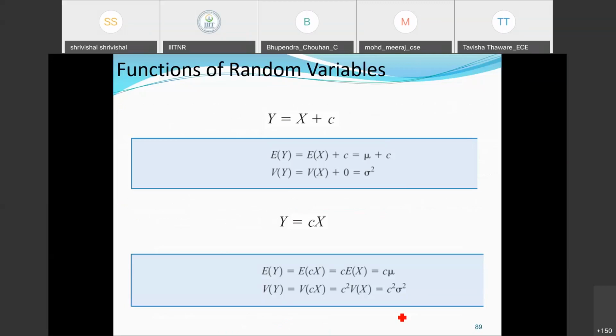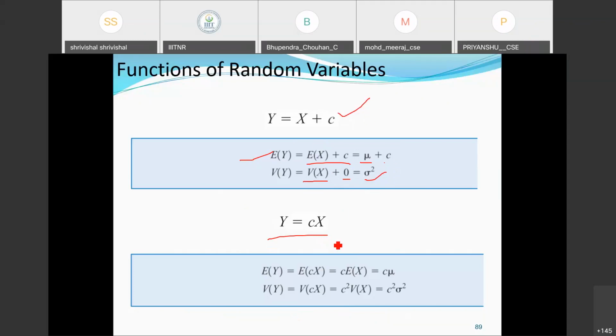Now consider a function of a random variable. If we define y equal to x plus c, then E[y] equals E[x] plus c. If mu is known to us, then it is mu plus c. In case of variance, it is Vx plus 0, because for constant terms the variance is 0. If it is a summation term, then the constant is discarded with the 0 value in case of variance.